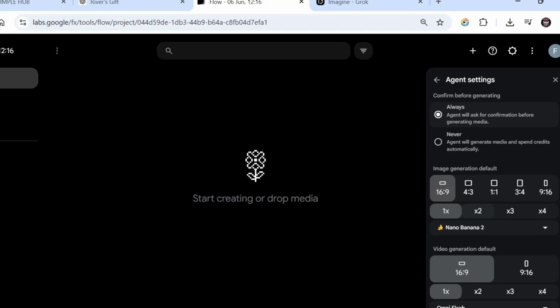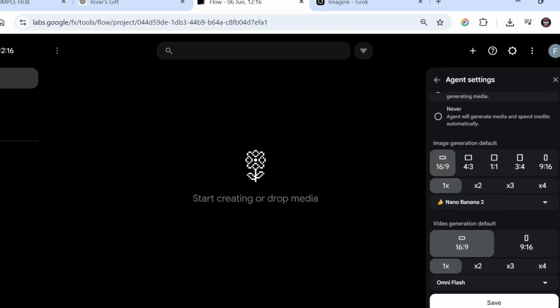You can leave it on 2 or on 1, but when it comes to the video aspect, your video generation, always leave it on 1, so that you don't end up consuming a lot of credits when generating the videos. For images, you can set any number you want, because it's free to generate images on Flow now. But for video generation, please take that in mind, always leave it on 1.